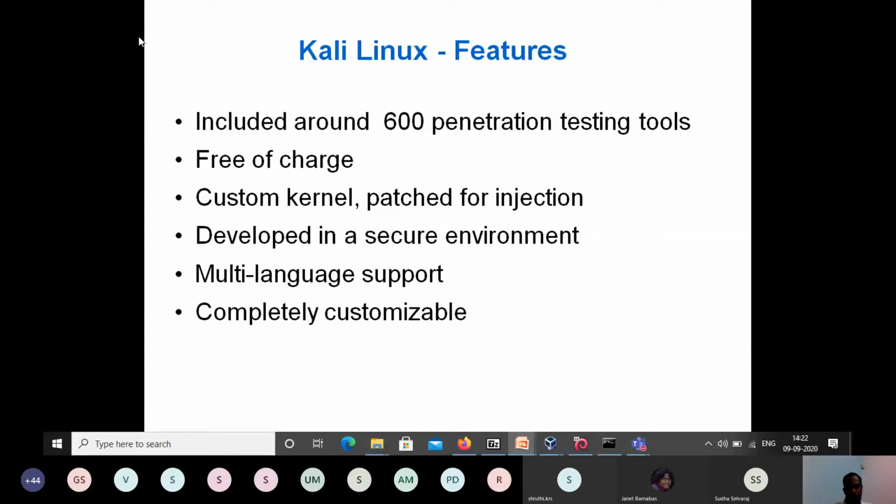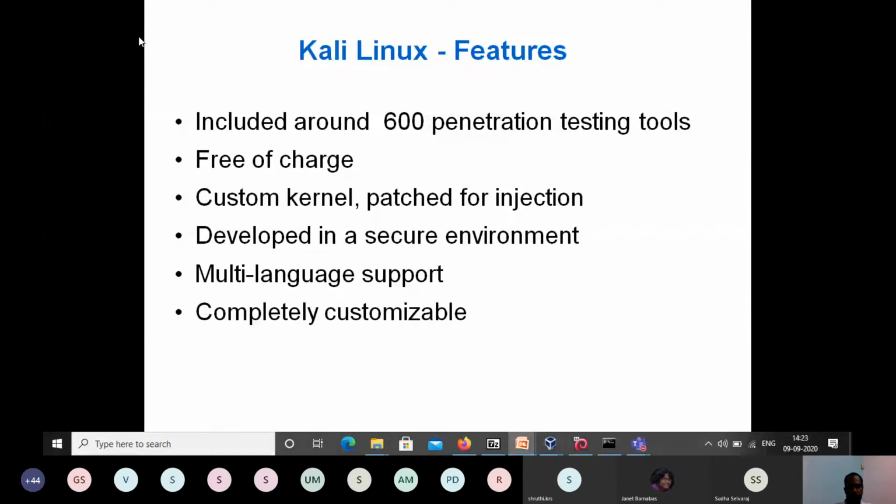Then, as I mentioned, it has more than 600 vulnerability assessment and penetration testing tools, and on top of that, it's open source and free of charge. Another point is that since we are using a normal Linux distribution for attacking or analysis purposes, somebody may target us or some vulnerability may affect our machines also.